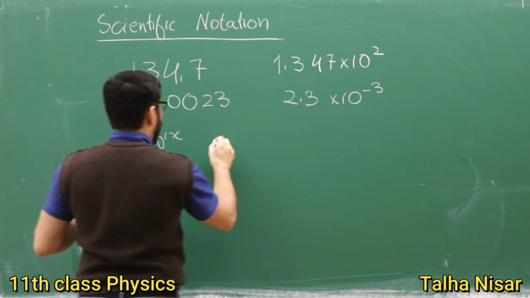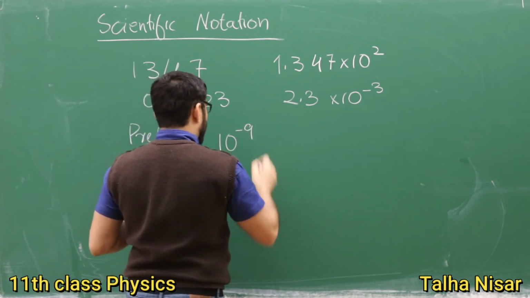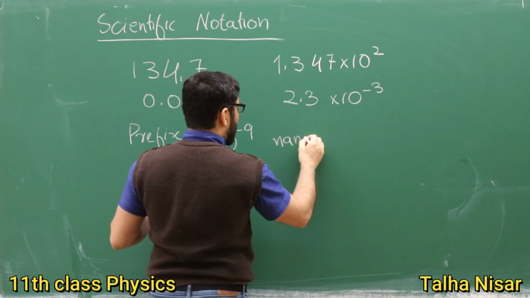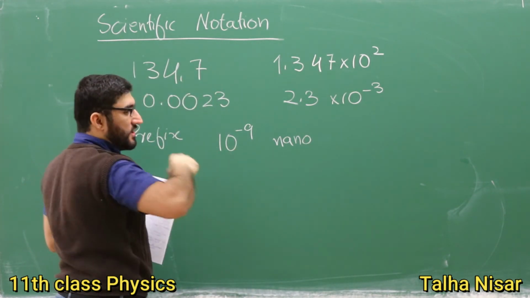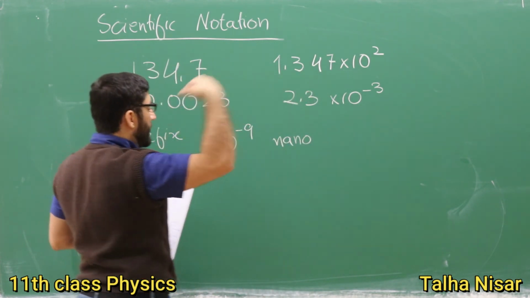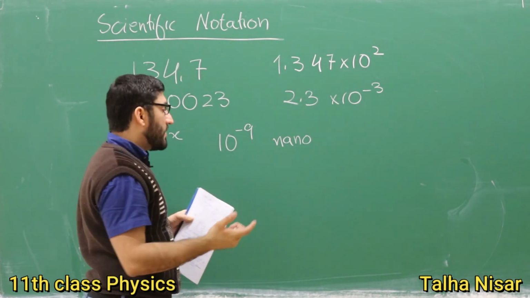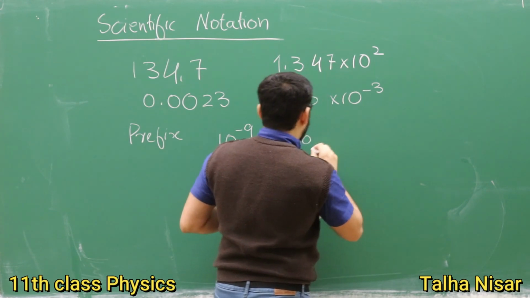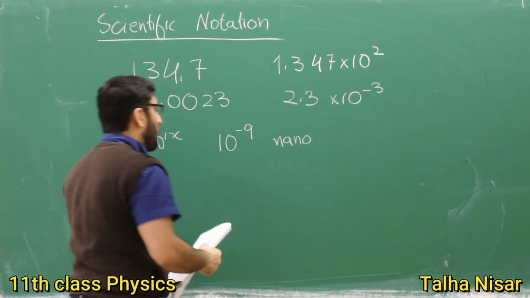For example, if we have 10 raised to the power -9, this is called nano. 10 raised to the power minus 9 means 0.000 up to 9 zeros and then the number, for example, nanometer. We can write nanometer or nanokilograms or nanohertz.